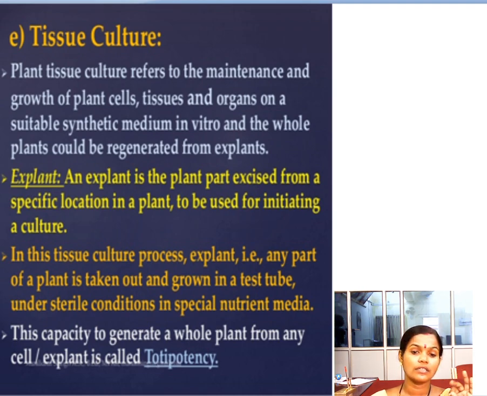The growth of the cells, tissues and organs should be in the nutrient medium. Without the nutrient medium we can't grow the new plant body. So all these artificial conditions are maintained in tissue culture. Even the temperature is artificial. Usually the growth of the plant body requires 20 to 30 degrees Celsius, not even room temperature. At the low temperature, the new plant bodies are going to arise.